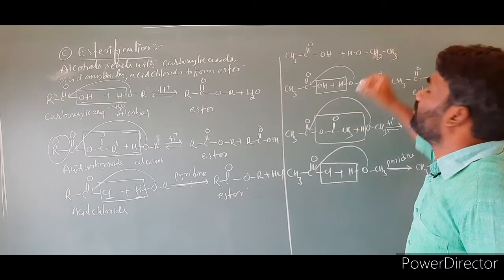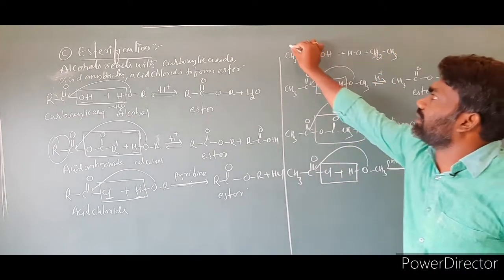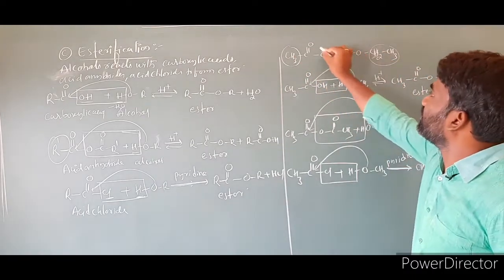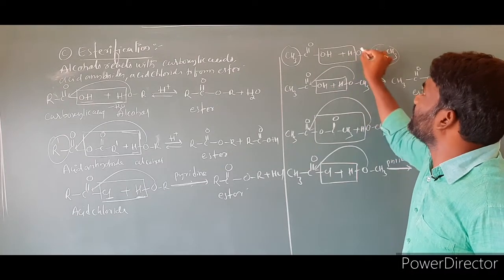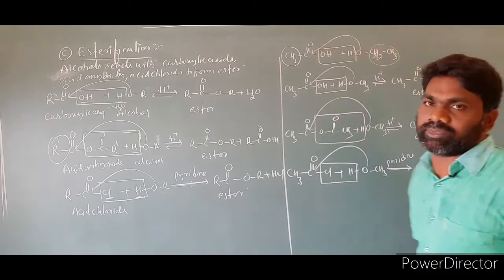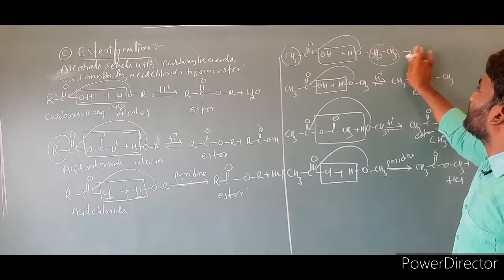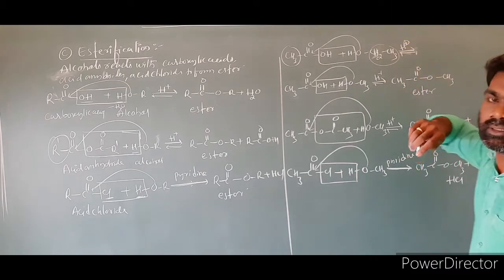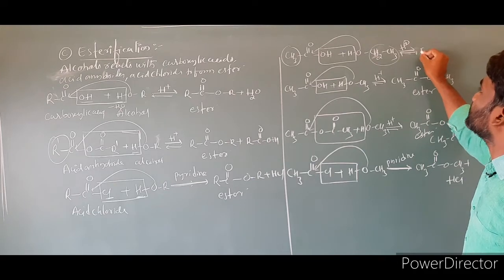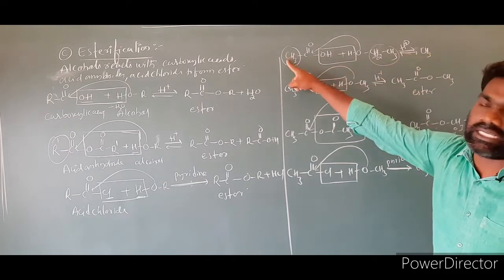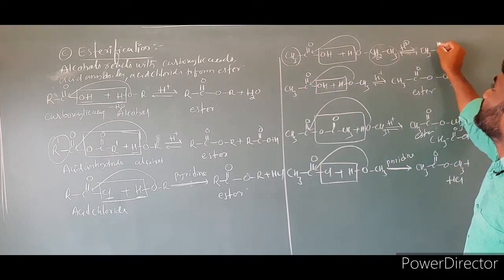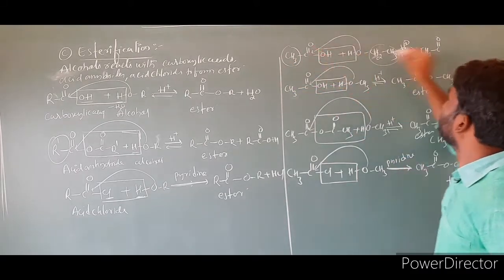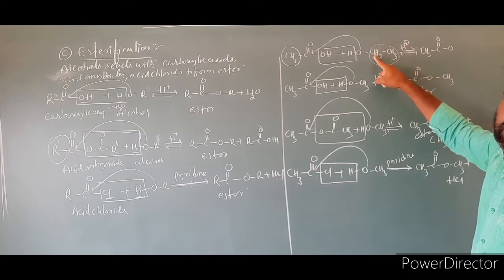In this case, both alkyl groups are different, I took. Then remove a water molecule. This oxygen will get attached to this carbon. Then the product is this. It is a reversible reaction in the presence of H plus acid, sulfuric acid you can take. So we are writing the product CH3, C double bond O, O, with a C2H5.